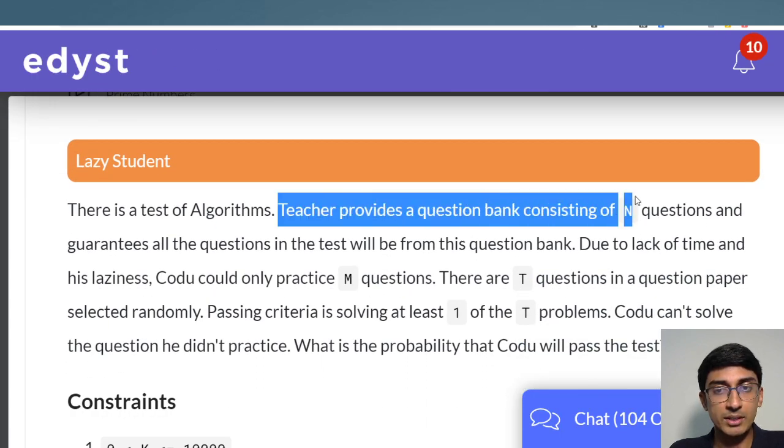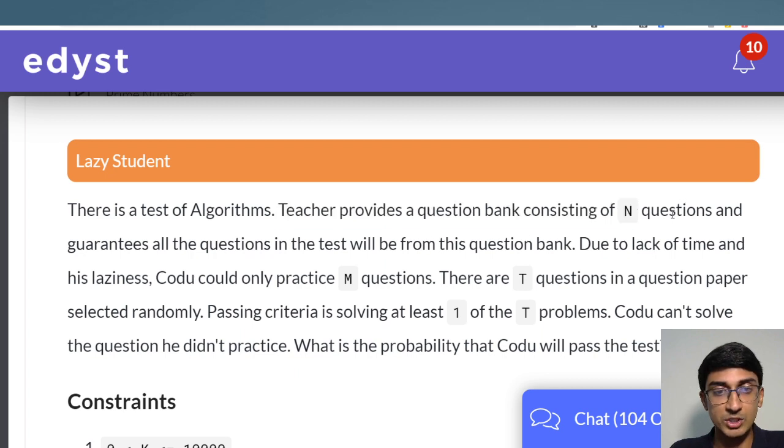Teacher provides a question bank consisting of n questions. So totally there are n questions, and it is guaranteed that all the questions in the test will be from this question bank. Due to lack of time and his laziness, just like most of us, Kodu only practiced m questions, right? So he only practiced m questions.